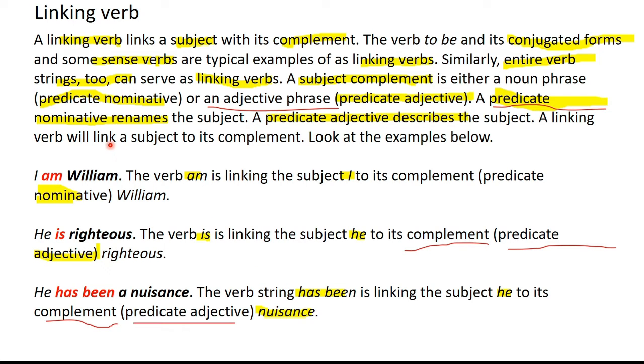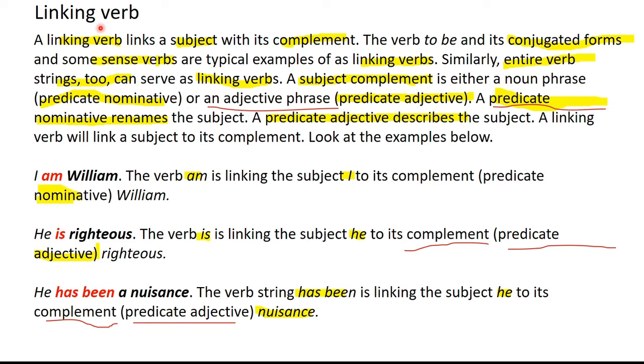So let's look at linking verbs in more detail. Let me read out this narration for you. A linking verb links a subject with its complement. The verb to be and its conjugated forms, and some sense verbs are typical examples of linking verbs. So what can be the conjugated forms of the verb to be? Is, am, are. These are examples of the conjugated forms of the verb to be. What are some of the examples of sense verbs? Smell, taste. For example, the cake tastes good. The perfume smells super. Entire verb strings too can serve as linking verbs.